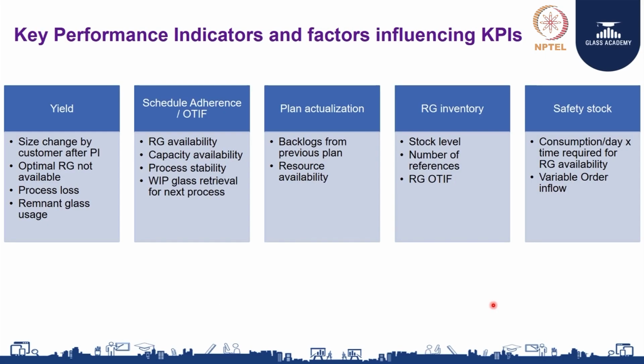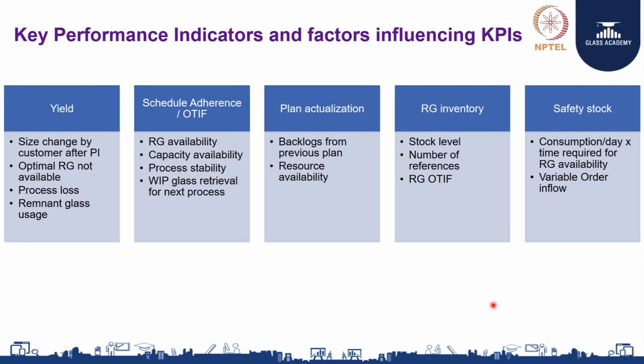So, here we are talking about 5 important key performance indicators as far as a planner is concerned. The first point is yield. When we talk about yield, as I said to you: size change by customer after PI, optimal raw glass not available, process loss, remnant glass usage. I will explain this to you in detail.